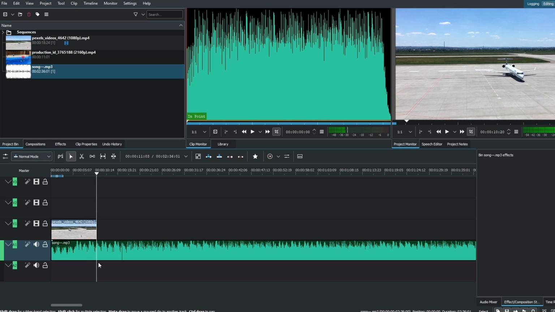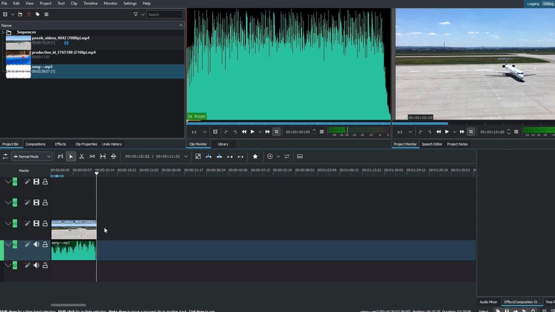If you want to cut your music, just press X on your keyboard. Click on this. Choose your selection tool and press Delete.